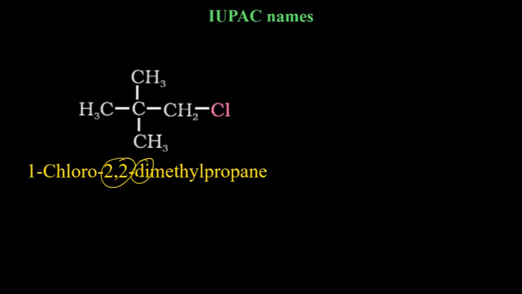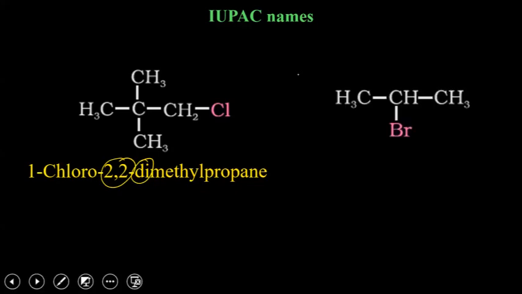Suvarna, your answer was correct. Now the next one, and this one is very easy. Tell me the common name first. What will be the common name of this one? Ashi, correct. Yashwat, correct.